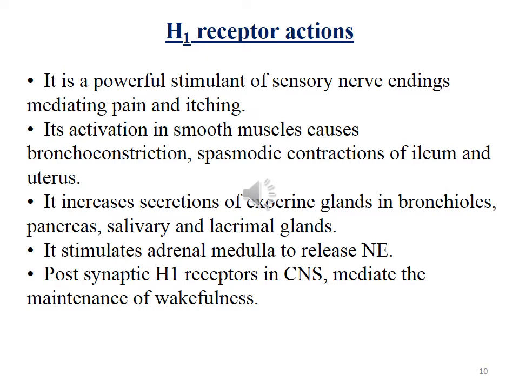Activation of these H1 receptors in smooth muscles produces bronchoconstriction and spasmodic contractions of the ileum and uterus. Contractions of these intestinal smooth muscles result in intestinal cramps and diarrhea. Histamine increases secretions of exocrine glands in bronchioles, pancreas, salivary and lacrimal glands,